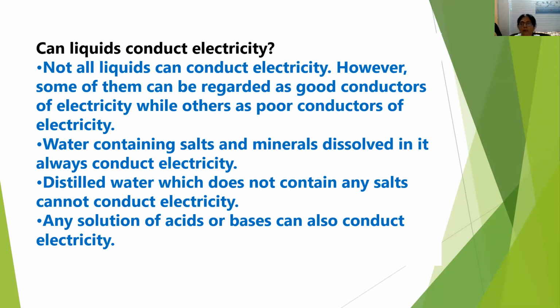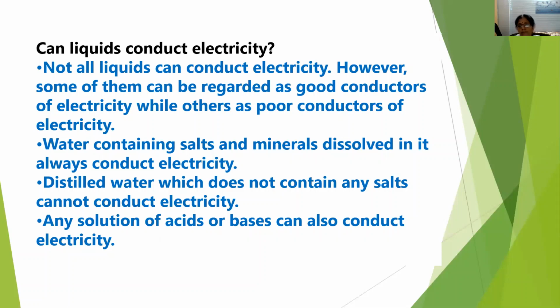For example, water containing salts and minerals dissolved in it always conducts electricity, so it is a good conductor of electricity. But distilled water, which does not contain any salt, cannot conduct electricity, so it is a poor conductor of electricity. In the same way, any solution of acids or bases can also conduct electricity.